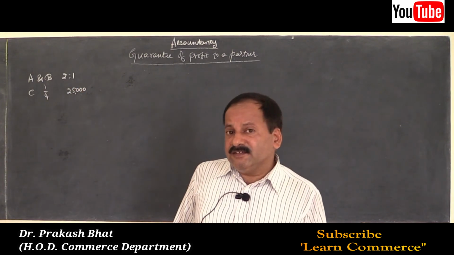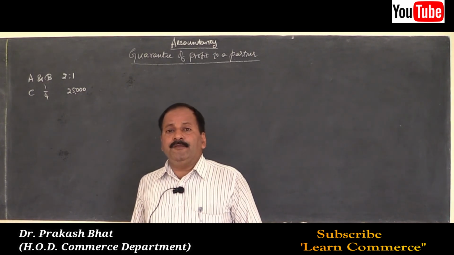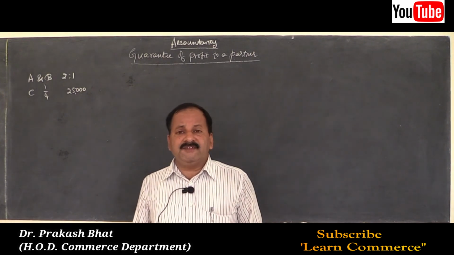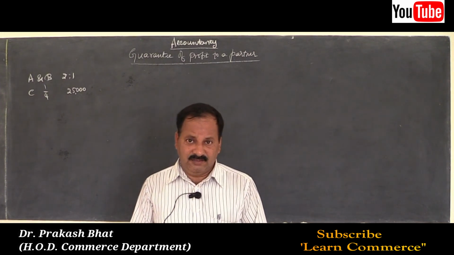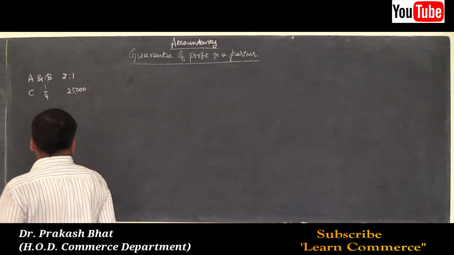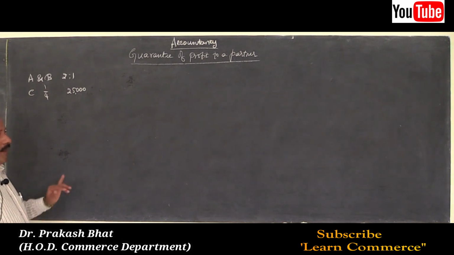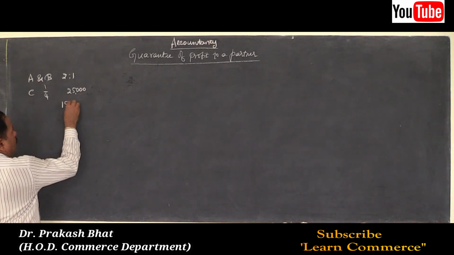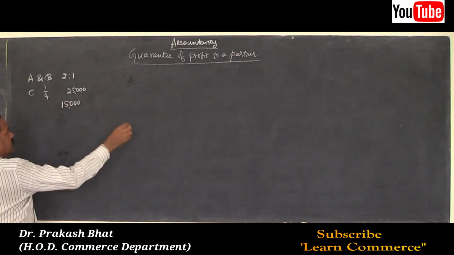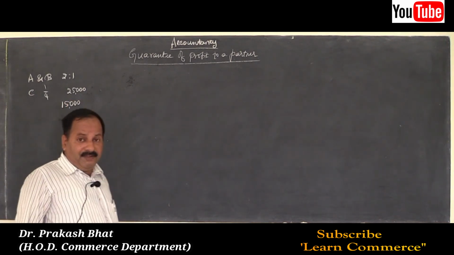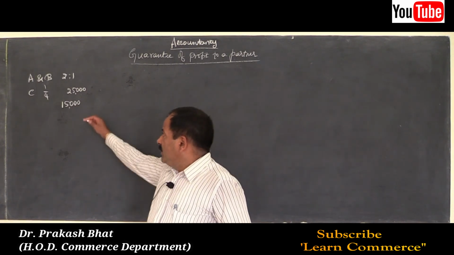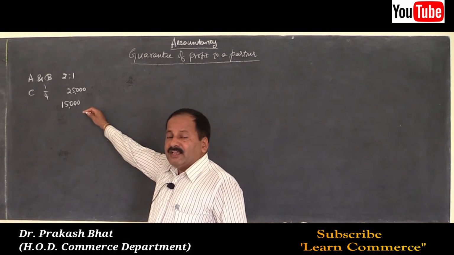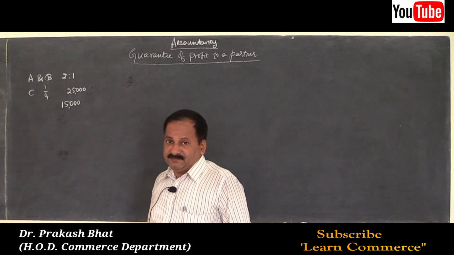In any case, during any year, even if there is no profit also, Mr. C should get a minimum of rupees 25,000. That is what the condition is. Suppose in a year the profit earned is only 15,000, that is, the share of profit as per the agreed ratio, the amount payable to Mr. C comes to 15,000.